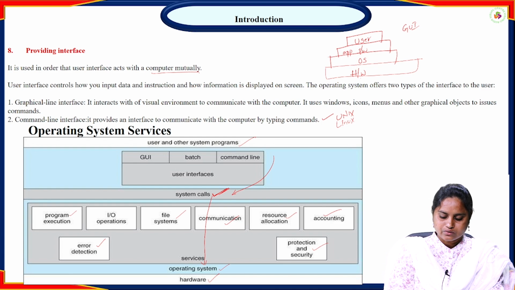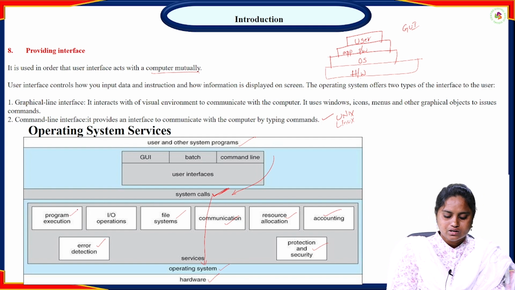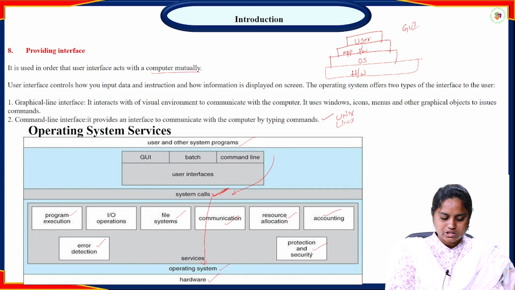So these are the main services, and many times I told you resource allocation is done by the operating system, program execution will be there, file systems also, protection will be provided, error detection will be provided, communication. We have a separate chapter for this communication, that is inter-process communication, in the syllabus.